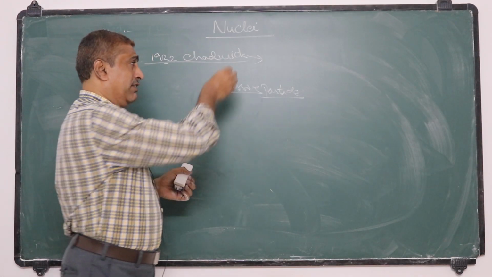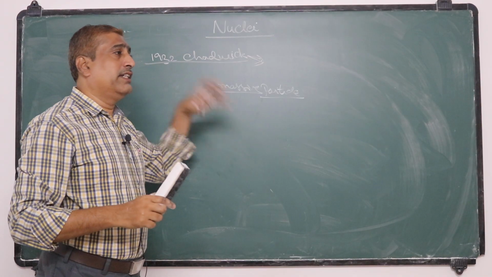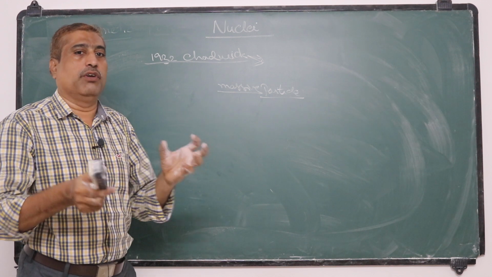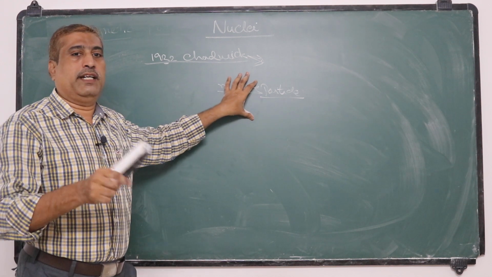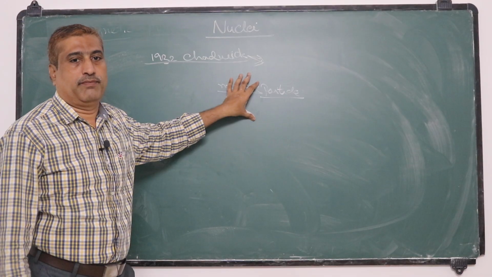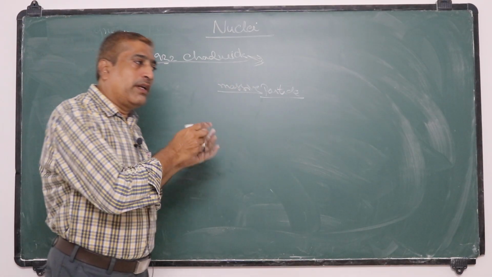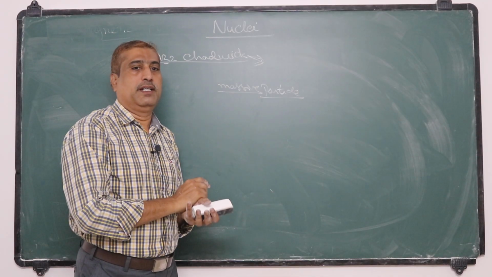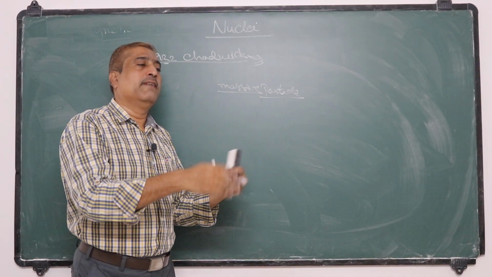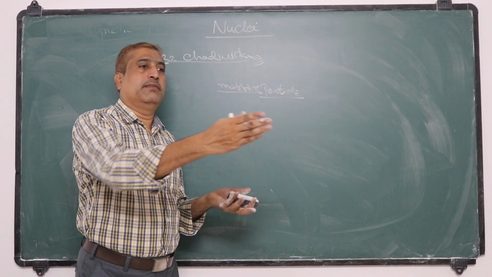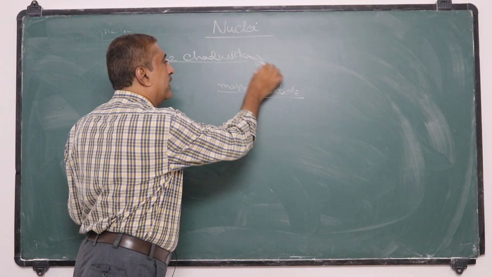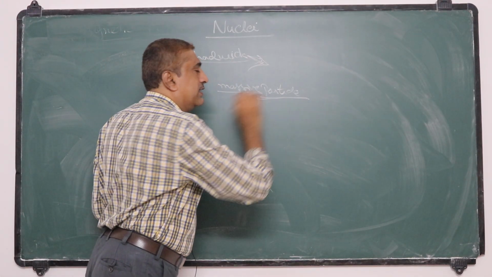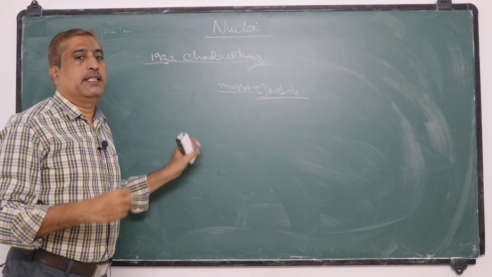So Chadwick assumed that these radiations are some particles whose mass may be roughly equal to that of protons, so that they can knock out the proton from these materials. In order to knock out a massive particle, lighter particles cannot knock out a proton. So a particle whose mass is equal to that of the proton can knock it out. So he made clear that these rays consist of particles whose mass is approximately that of a proton.